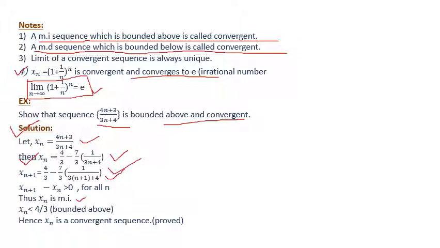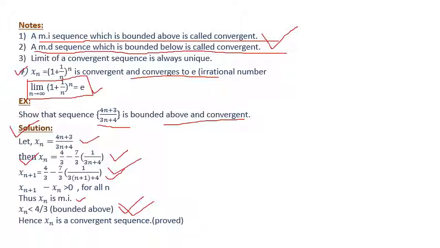Since the sequence is monotonic increasing, it will be convergent if it is bounded above. According to our first note, a monotonic increasing sequence will be convergent if it is bounded above, right? So here xn is less than 4 by 3, that is bounded above. You may verify this also. All values x1, x2, x3, x4 of the range set are less than 4 by 3, therefore it is bounded above. Hence the sequence xn is convergent.